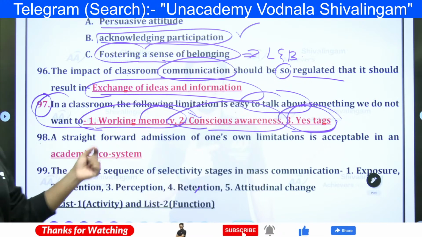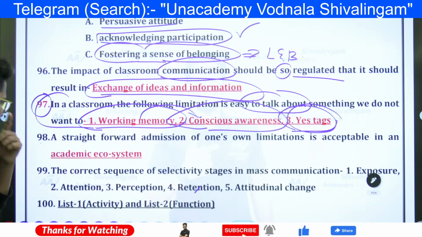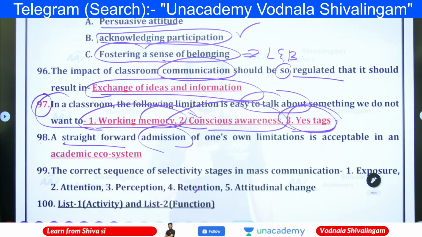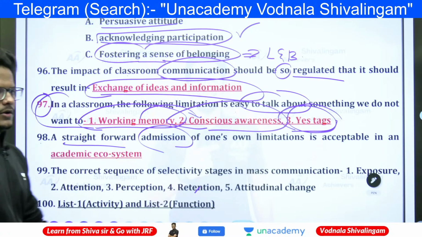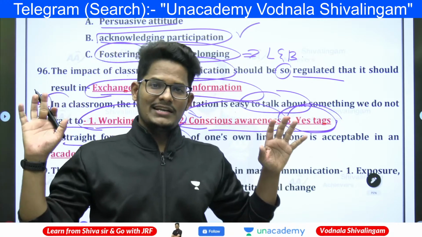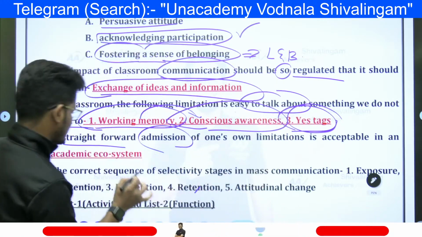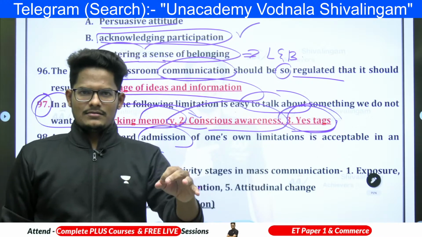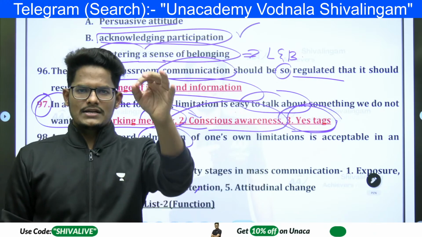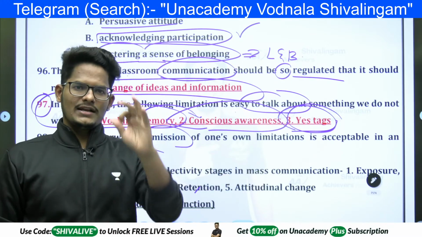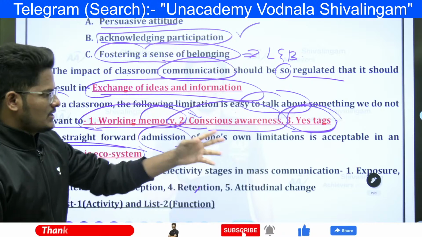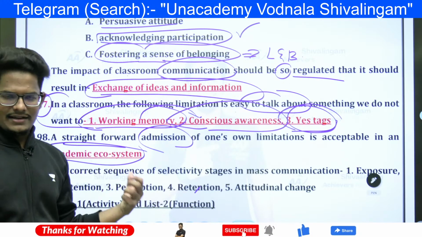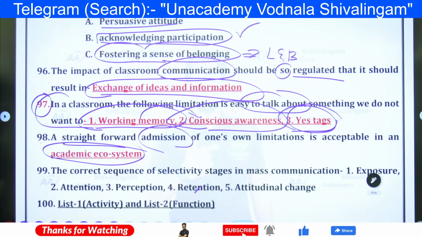A straightforward admission of one's own limitations is acceptable in an academic ecosystem. When you accept your mistake, being a teacher, you will get more respect. That's for sure. In the academic ecosystem, that is mandatory. Accept mistakes in front of everyone, because you made the mistake in front of everyone. When you admit your mistake in front of everyone, that is the most acceptable type of personality in the teaching or academic ecosystem.